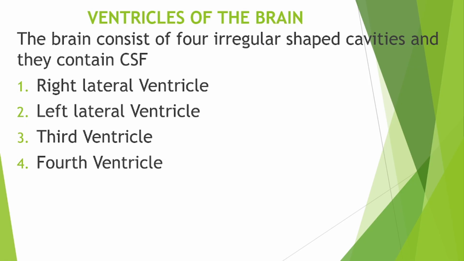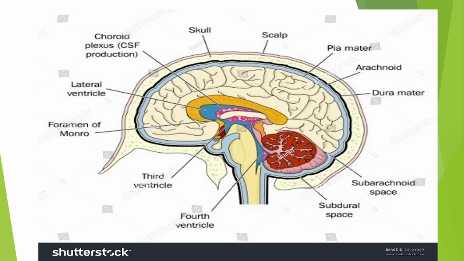Now let's go back to the last diagram we just dealt with, so I can help you understand the ventricles. Now look at this. This is the lateral ventricle, and lining it is epithelial cells. Apart from that, we have the choroid plexus, which has the ependymal cells. These are responsible for production of CSF.